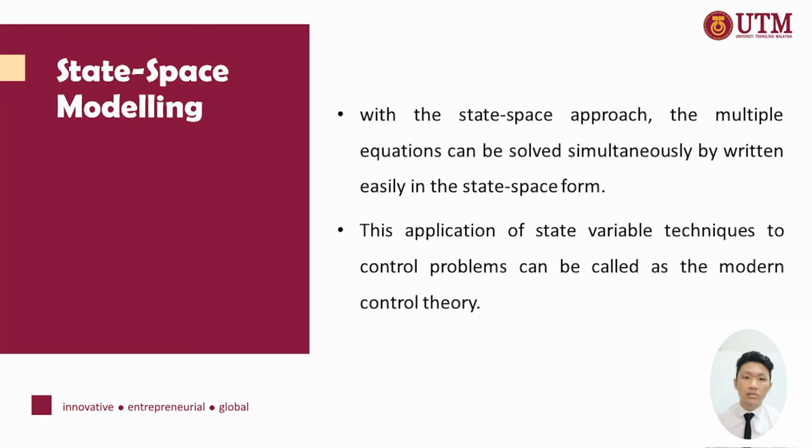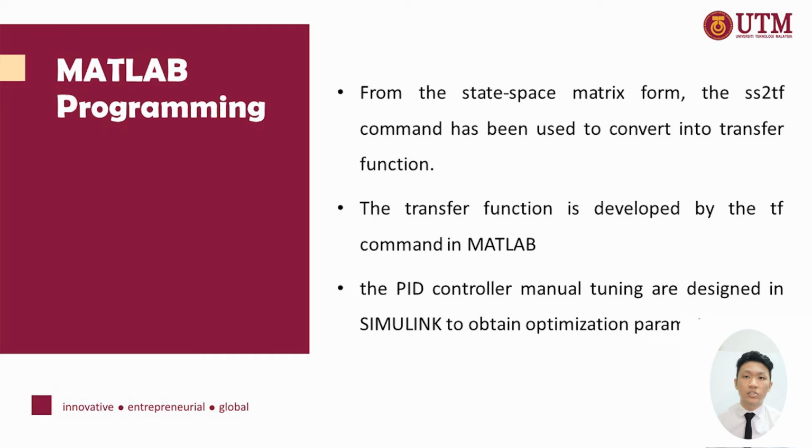This application of state variable techniques to control problems is called modern control theory. From the state space matrix form, the ss2tf command has been used to convert it into a transfer function. The transfer function is developed by the tf command in MATLAB, and the PID controller is manually tuned in Simulink to obtain the optimized parameters.